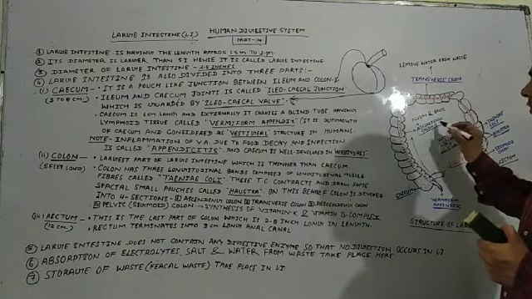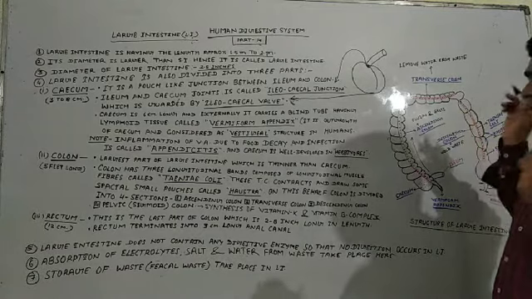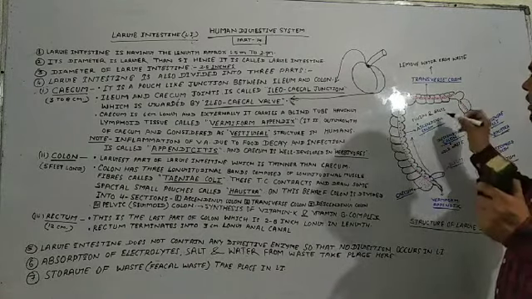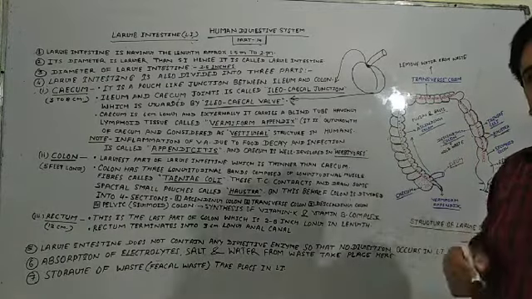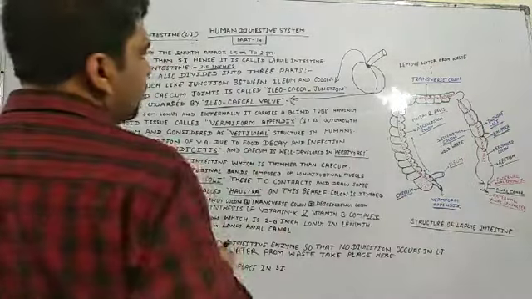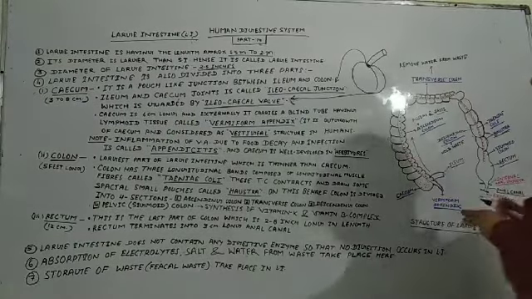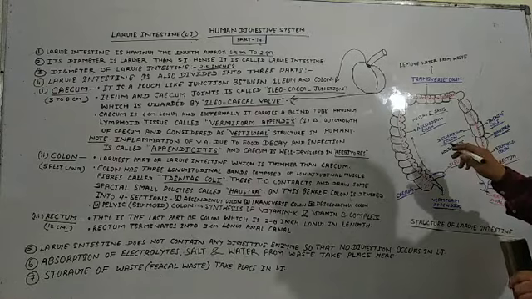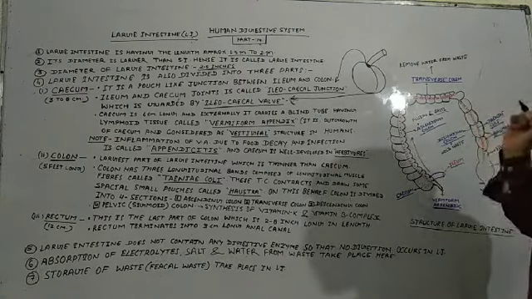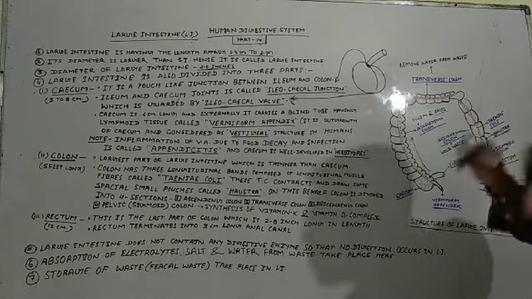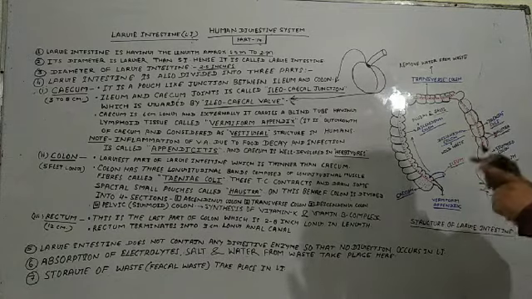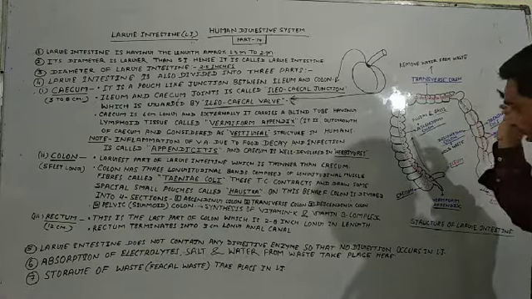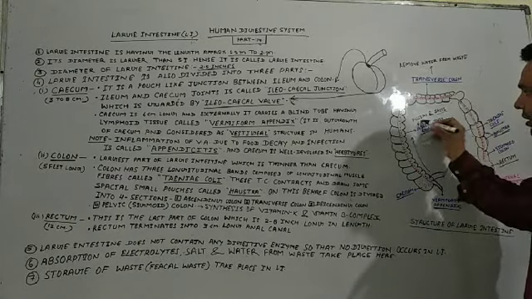And what is the function of the ascending colon? It is used to absorb some fluids found in our food, and also salts found in our food. So the portion which is not absorbed by the small intestine is absorbed here. Clear, friends? The food which remains undigested in the small intestine gets absorbed in the large intestine.